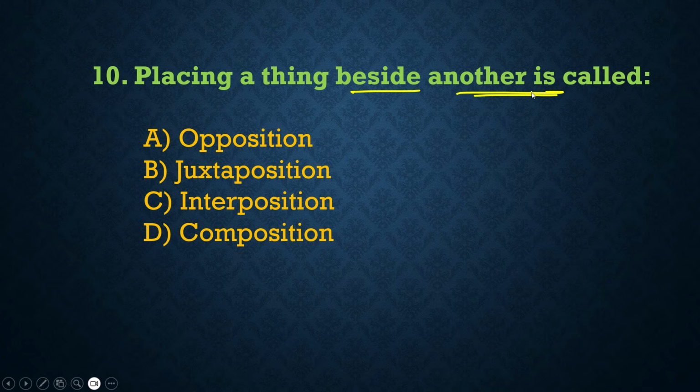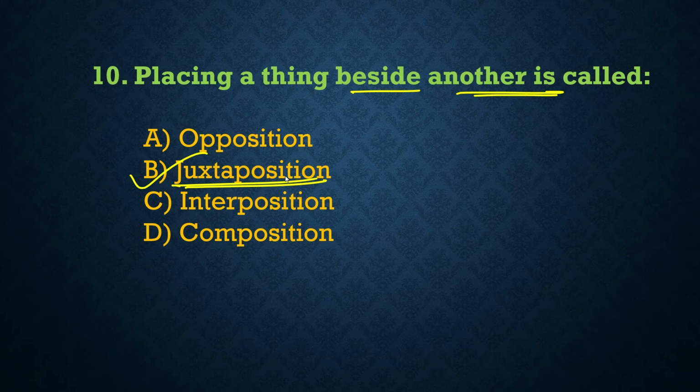Next. Placing a thing beside another is called. Here the correct one-word substitution is option B, and that is called juxtaposition. Look, juxtaposition means placing two things side by side, often to highlight their contrast or comparison.